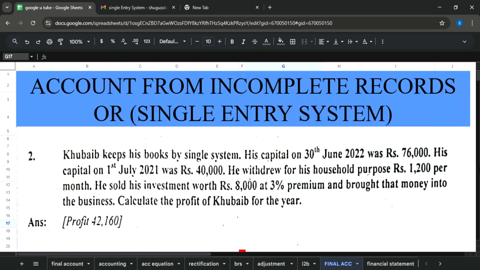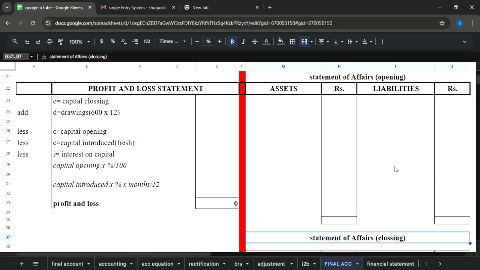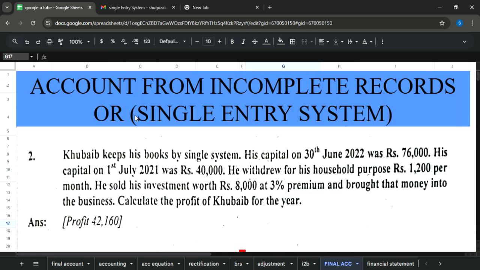Look here, closing capital is also present. So it means you do not need to make this statement of affairs closing as well. No need to make opening, no need to make closing, only profit and loss statement would be made in this question. So I'm sure you have understood the criteria and the target of today's question.